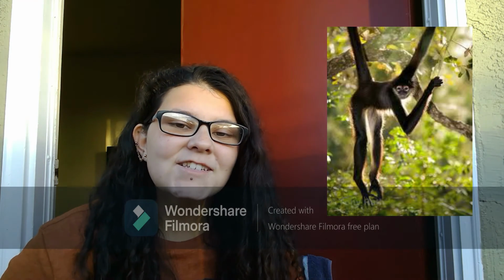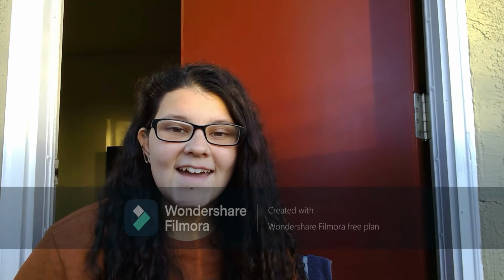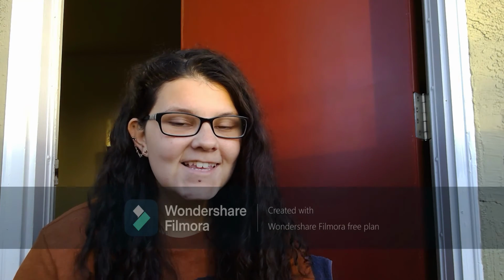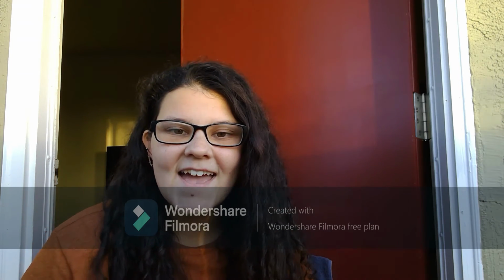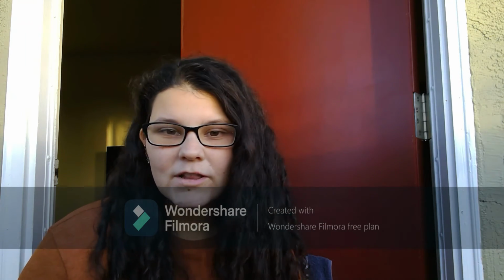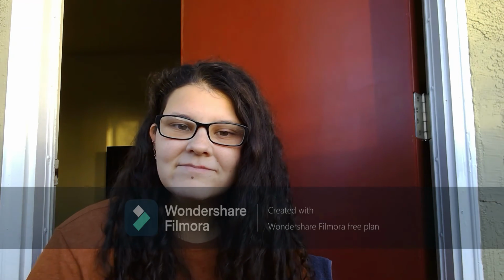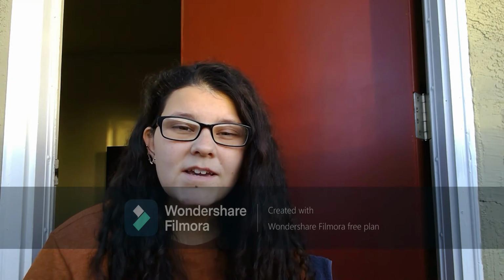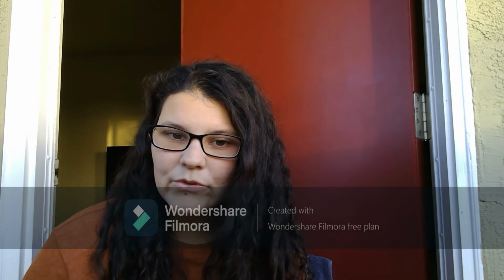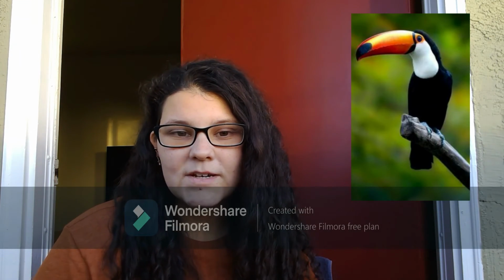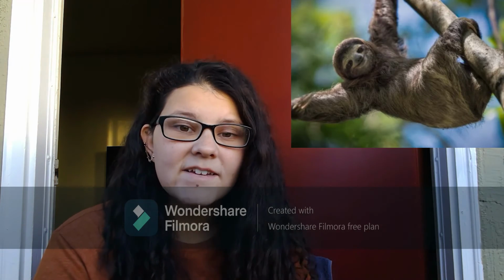So spider monkeys actually eat fruit from trees, and they poop out the seeds. Their poop actually fertilizes the seeds, and the seeds grow into trees. Now these trees are habitats, and they provide food for a lot of other animals in the jungle. If we took out the spider monkeys, or there weren't a lot of them, this could not only affect the trees and their growth, but it can also affect the other plants and animals that are connected to the tree, such as toucans that also eat the fruit from the tree, or maybe even sloths that live in the trees.